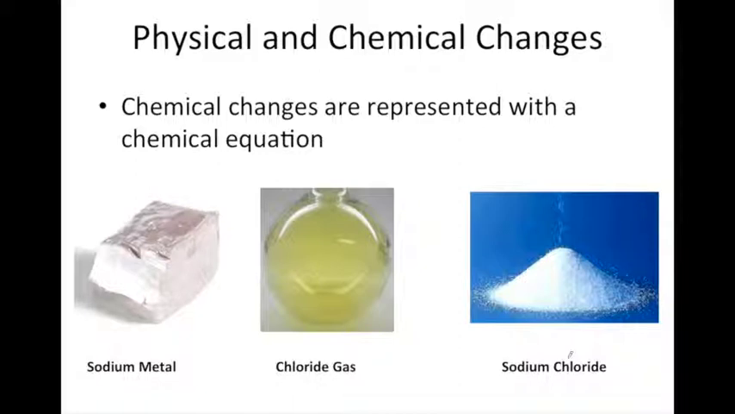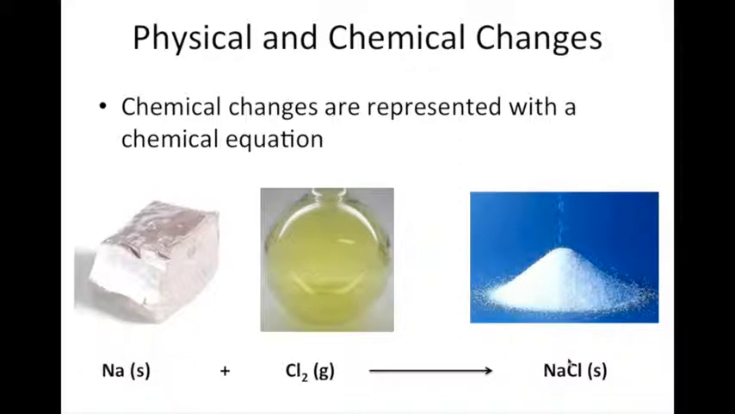We could represent this chemical change, or chemical reaction, with a chemical equation. We could say sodium, Na, is the elemental symbol for sodium, and it's a solid. So we put a little s here for solid. So our sodium solid plus, that means it reacts with, chlorine gas. Cl2 is the chemical symbol for chlorine, and it's a gas. So sodium solid plus chlorine gas react to form, the arrow indicates react to form, and the product here would be sodium chloride, which is a solid.